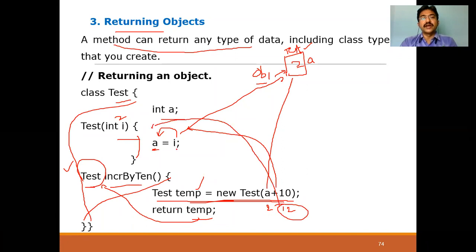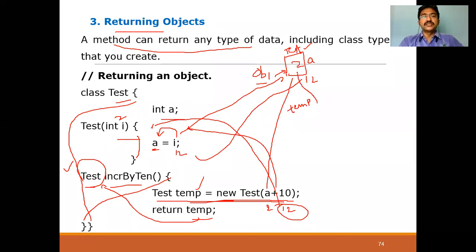Now the i value. What is i? 12. Now the a value is going to be assigned 12. And now the a value, which was 2, is going to change to 12. Okay. Now return temp. Now what is return temp? Now temp is pointing to what? Now it is created for a class object here. Now it is also pointing to Test. Temp is also pointing to the Test class. This is return temp. Now ob1 is also pointing to the Test class. Temp is also pointing to the Test class. That is how it returns.